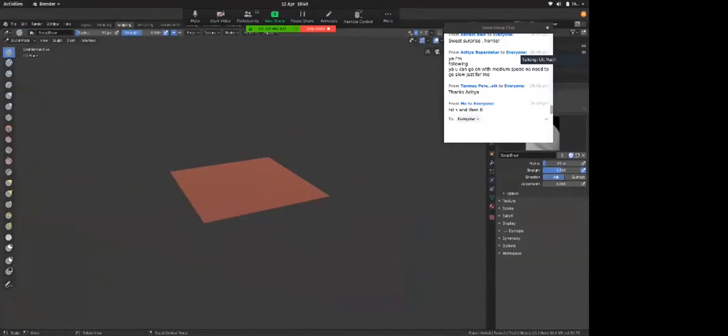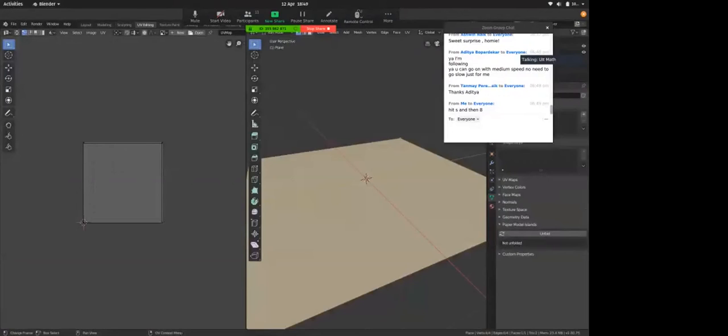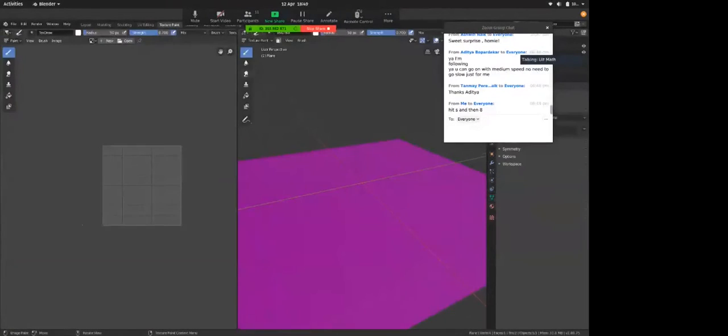Just like using clay in your hands. And there's UV editing. UV editing is painting on the surface of models. Then there's texture painting. Texture painting is a simpler form of UV editing. You don't use texture painting when you are working for games. You need to use UV editing.